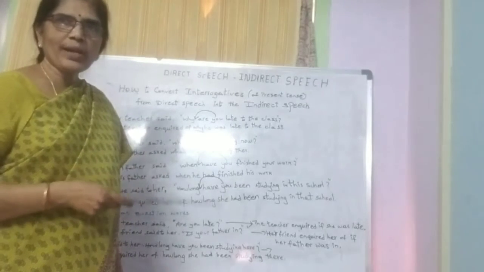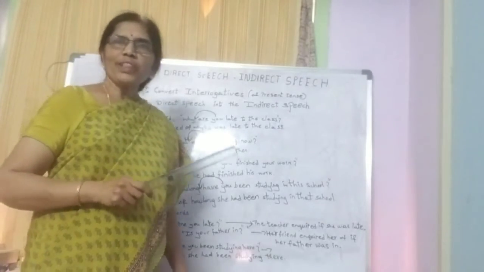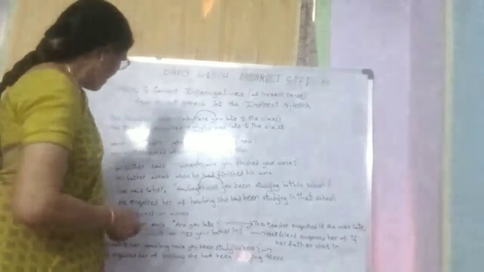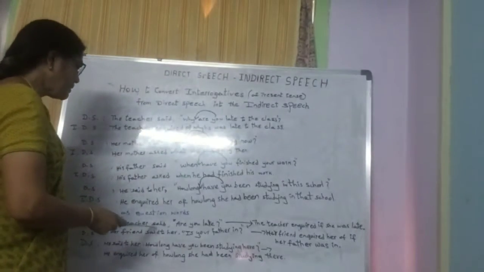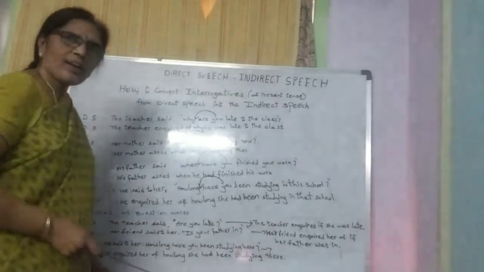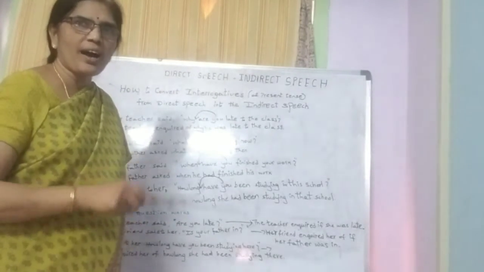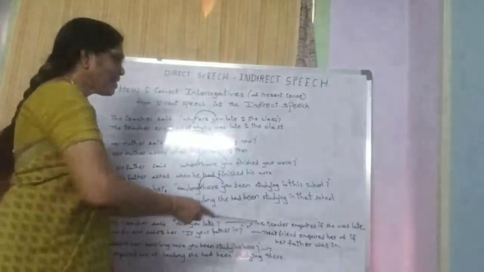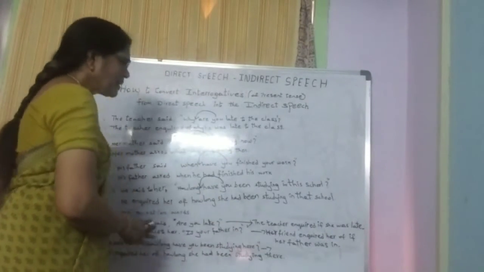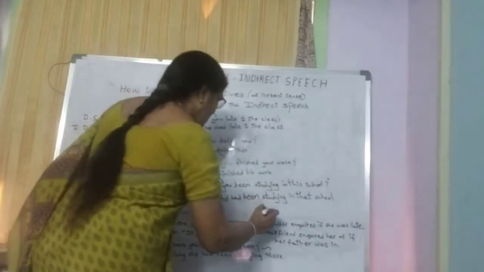Now let us have a look at the questions that start with a helping verb, children. Okay, look at this example. The teacher said, "Are you late?" Come on, what's the question word here? "Are". Yes. So here the teacher inquired. We can write here "if" or "whether".